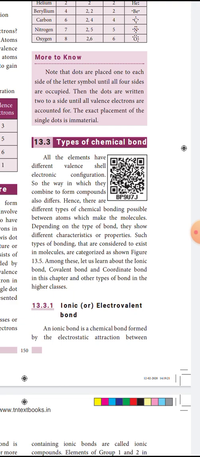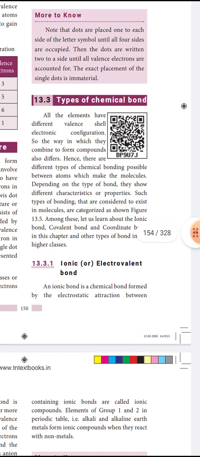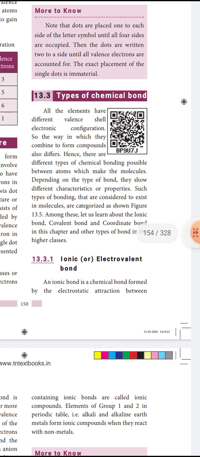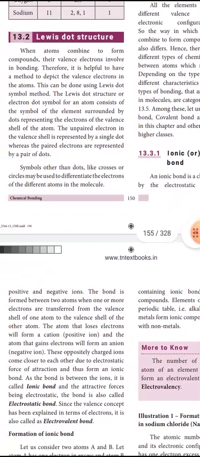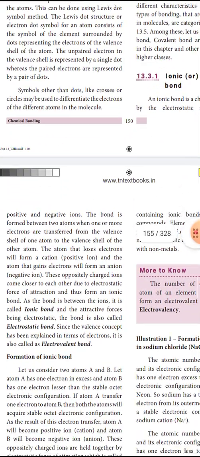Now, let us learn about ionic or electrovalent bond. What is that? An ionic bond is a chemical bond formed by the electrostatic attraction between positive and negative ions.